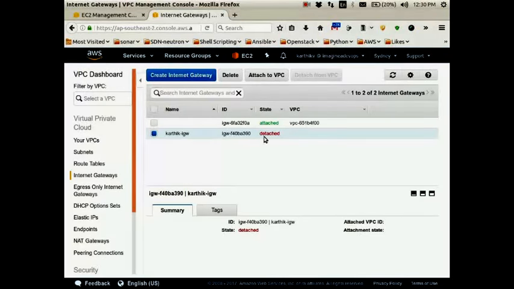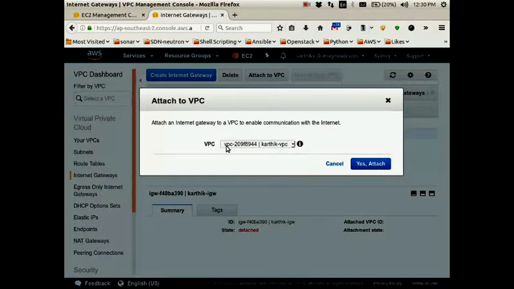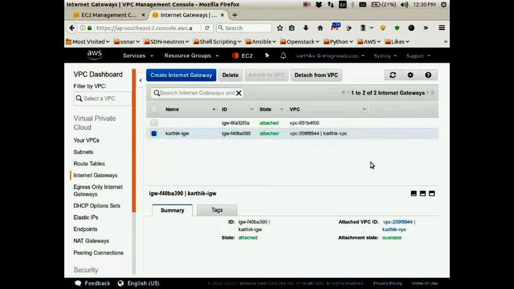By default, it is not attached to any VPC. Now I have to attach it to VPC by clicking on the button attach to VPC. So you can see I'm attaching it to my VPC, Karthik VPC. Just attach. So now it is attached to my VPC. So the other requirement is also done. Now you can go for the security group. Okay.